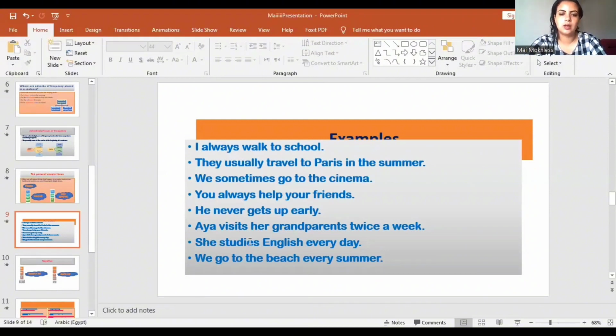We added IES to the verb. We removed the Y and added IES. We go to the beach every summer. So we is a plural subject. We didn't add s to the verb.